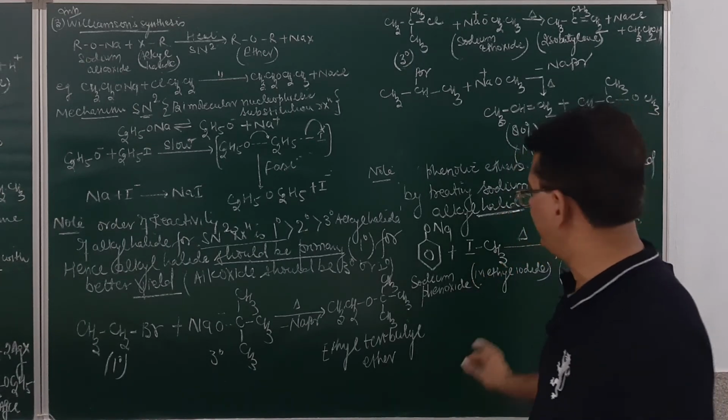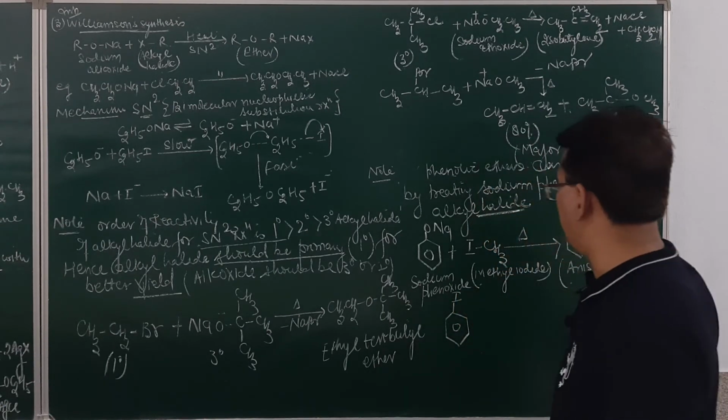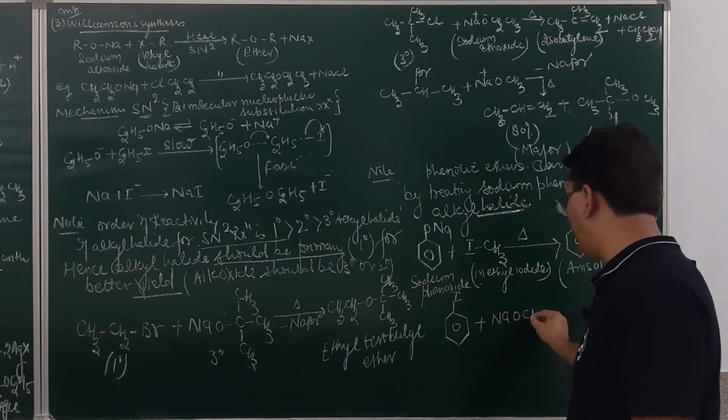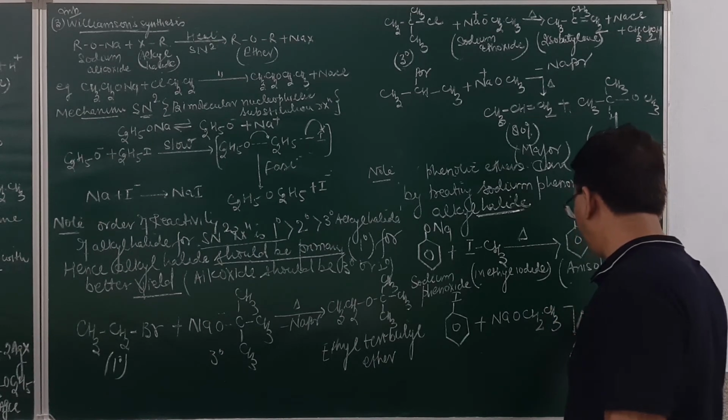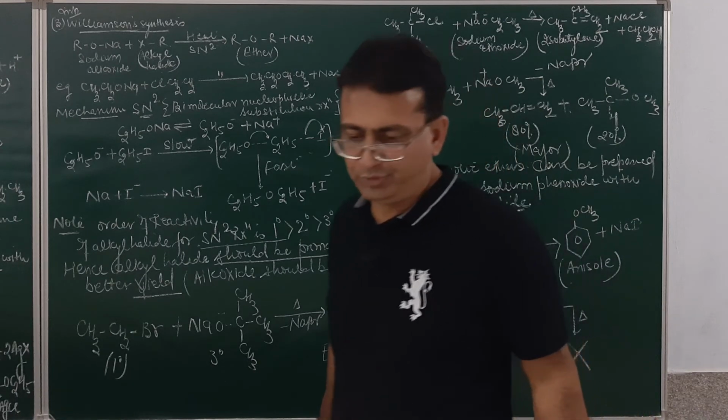Is it getting clear? However, suppose we take an iodoarene and sodium ethoxide or methoxide, and we heat, this reaction is not possible. Am I clear, student?